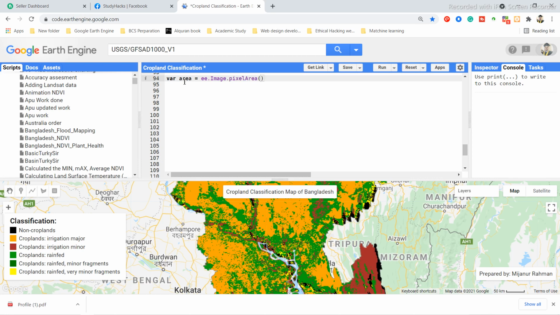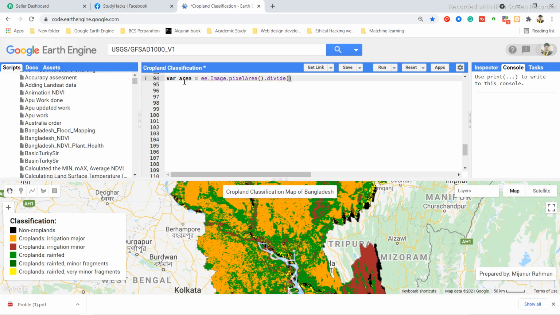Mainly this function calculates your area in square meters, but I want to get this result in square kilometers, so that I can easily convert it from square meters to square kilometers. So I simply divide